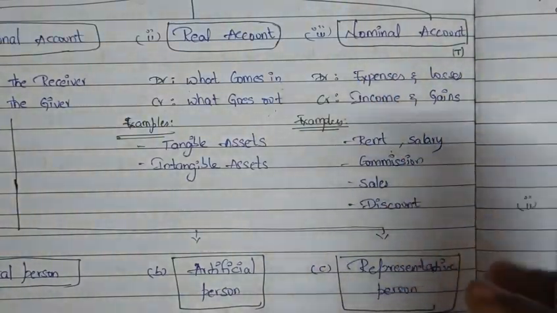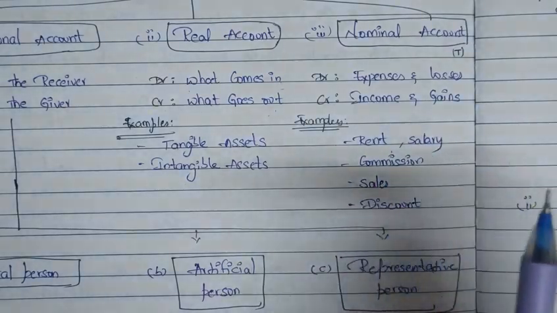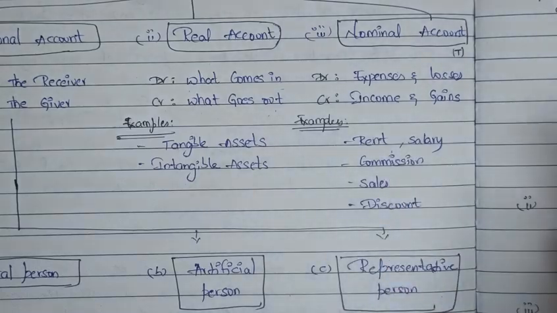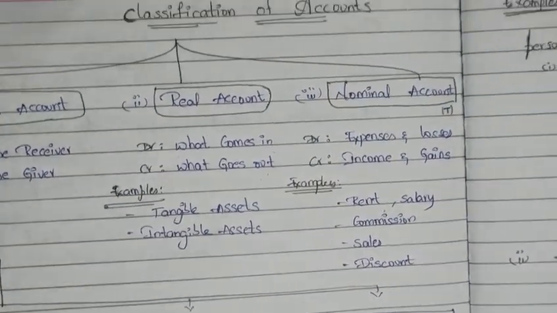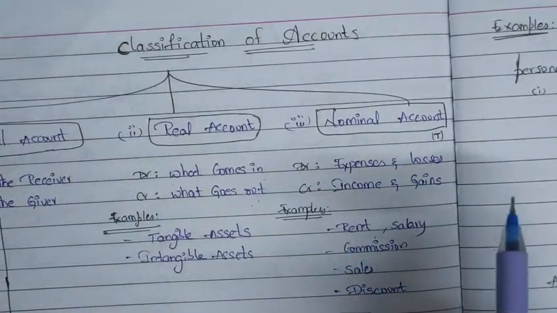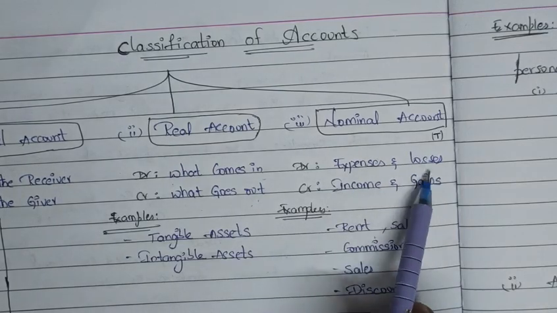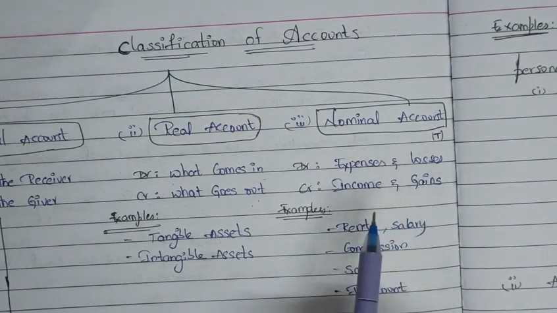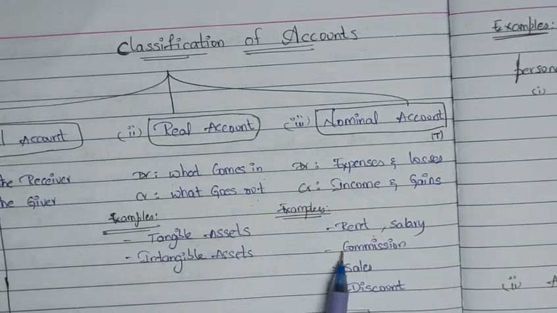Since these are related to only a specific accounting period, these accounts will always be temporary, because the end result will be transferred to capital account. So to summarize, nominal accounts are related to expenses, incomes, gains and losses of the company. The rule is debit all expenses and losses, credit all incomes and gains. These are related to a specific accounting period, so they are temporary.